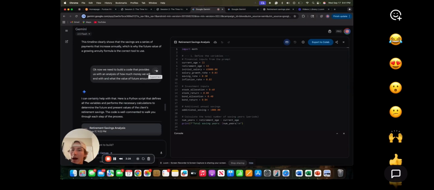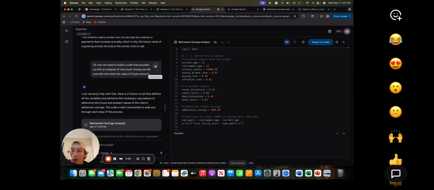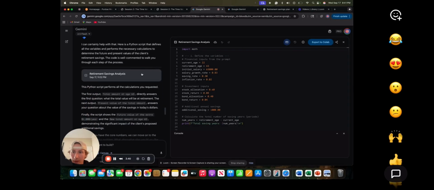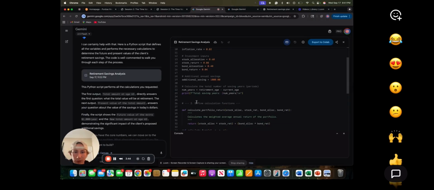And then as we move on to implement for the I part of DRIVER, I said, okay, we now need to build a code that provides us with an analysis of how much money we will end with and what the value of the future amount would be if we had the money now. And they gave us a code. Here's the code that we started with.